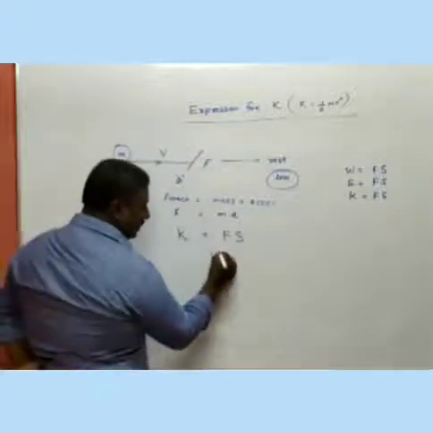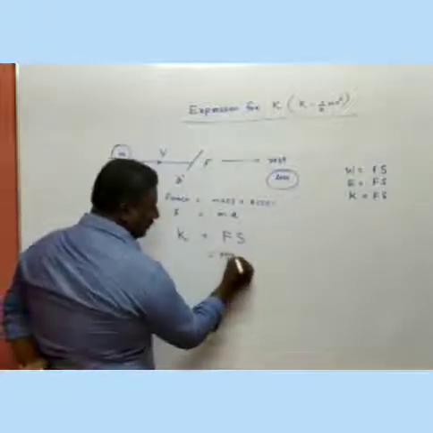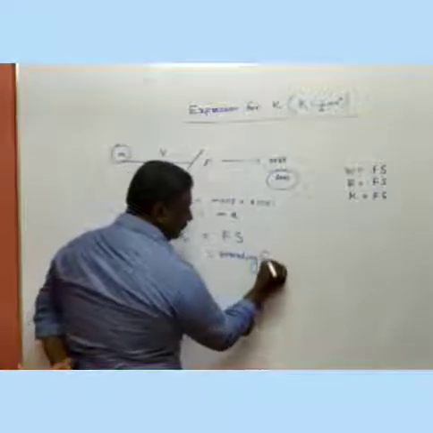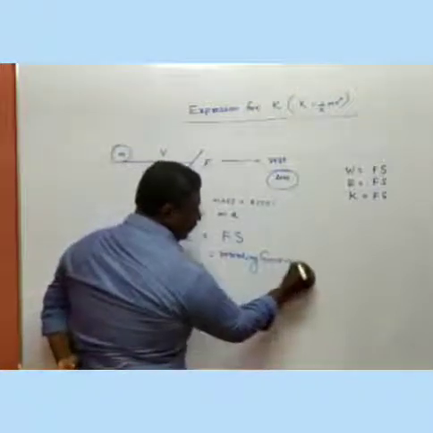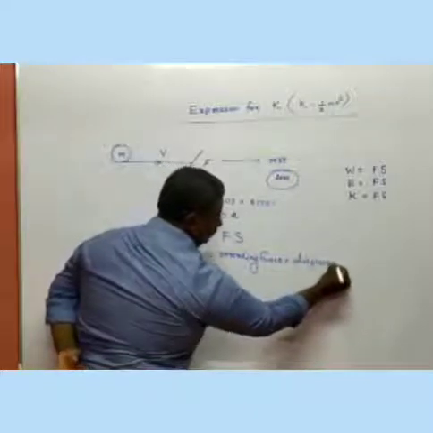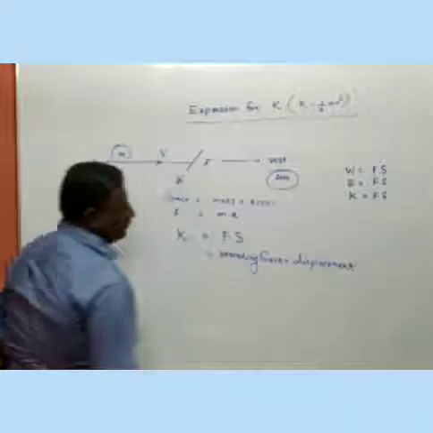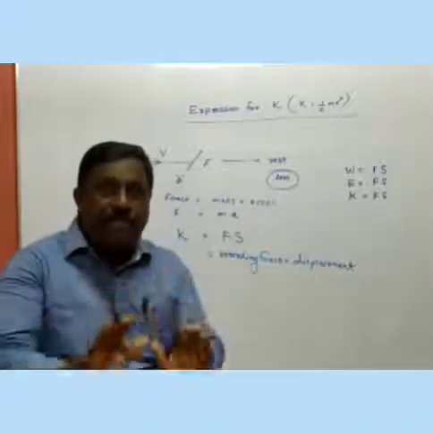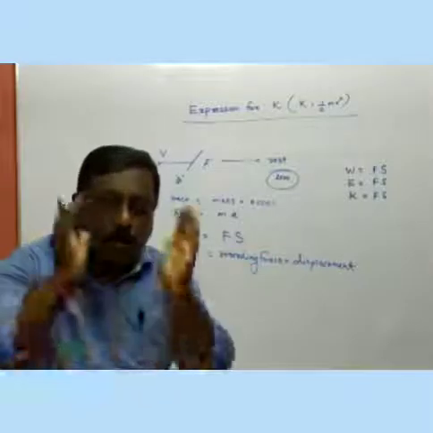F means that is the retarding force into displacement. Can you follow me? The retarding force means we are applying force to stop that body.